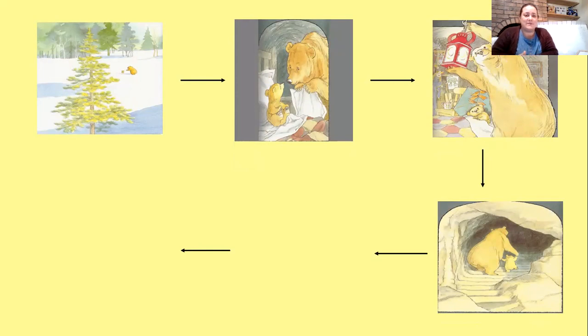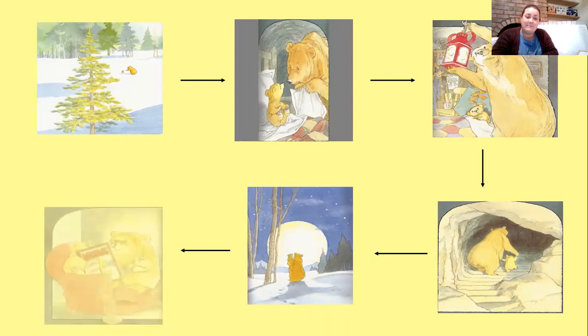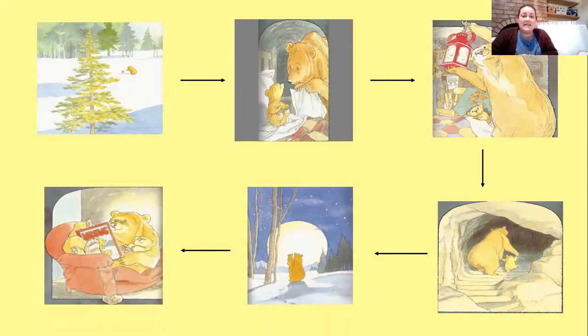And when they were outside in the dark, what could they see? Look at your pictures. What could they see? They could see the bright yellow moon and they could see the bright twinkly stars. And then at the very end, Little Bear finally went to sleep in Big Bear's arms, and then Big Bear read his bear book right to the end.